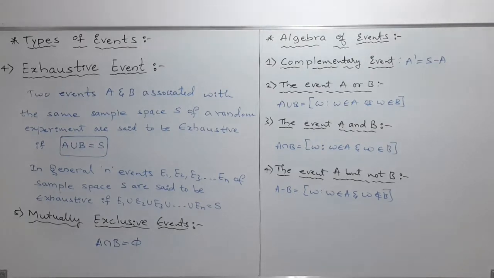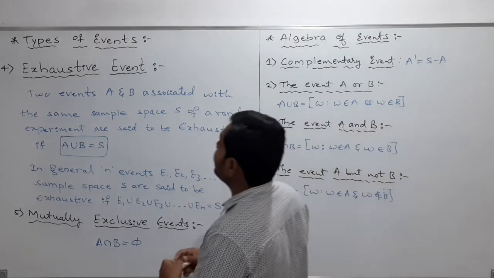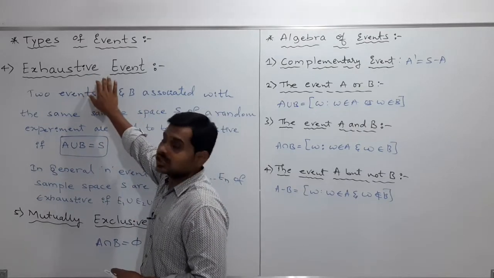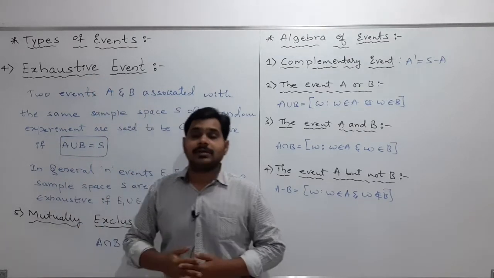Yes. Then the next type of event we are going to discuss, my dear students, is the exhaustive event. So exhaustive event means what?